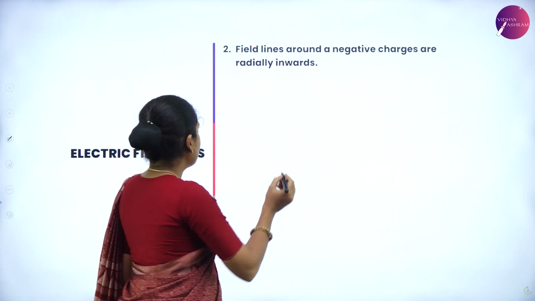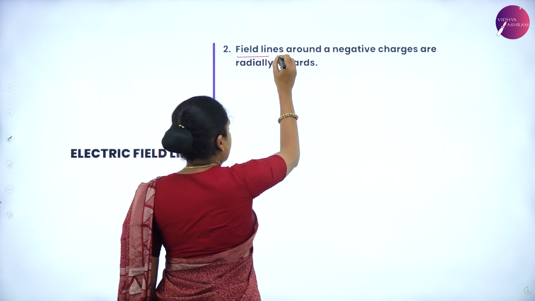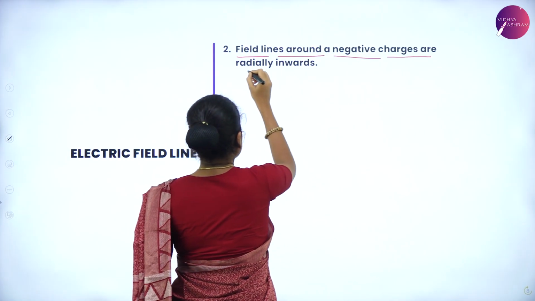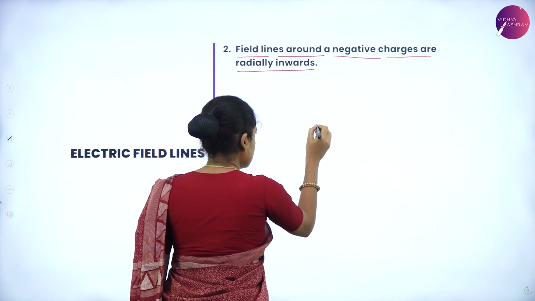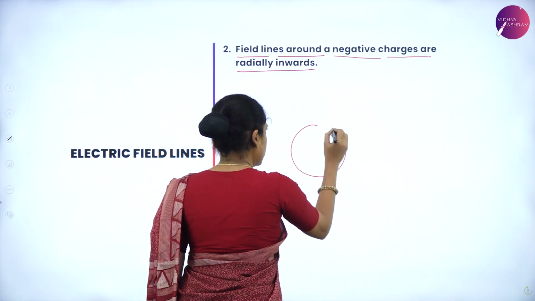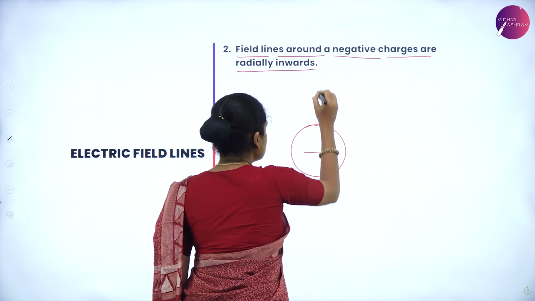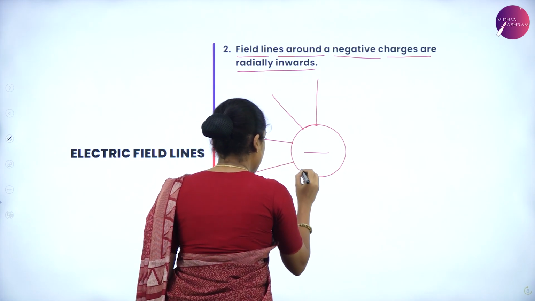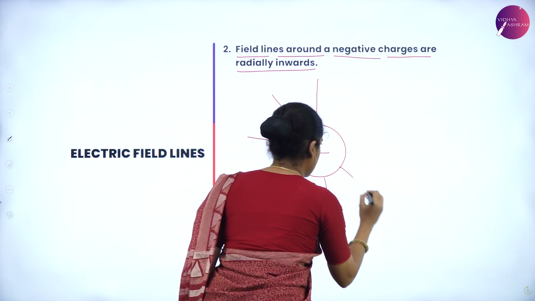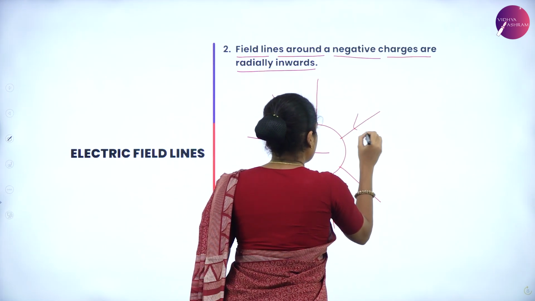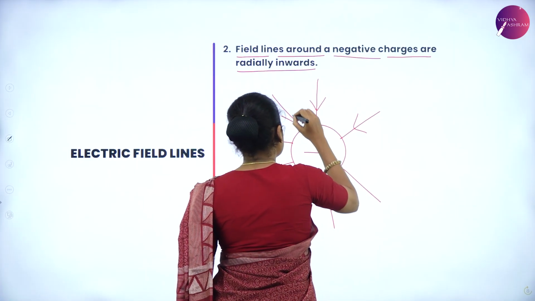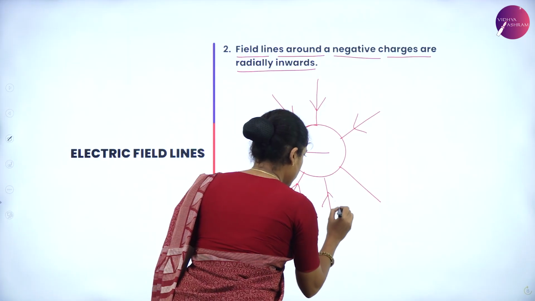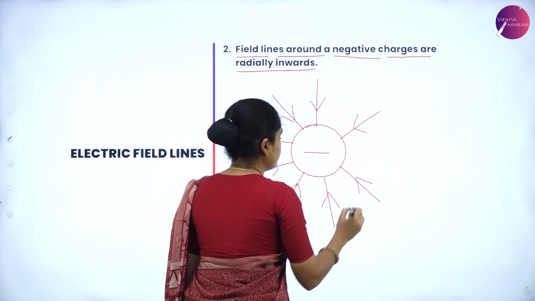Next, let us draw the electric field line pattern around a single negative charge, which are radially inward. Consider an isolated negative charge. For this, the electric field lines are radially inward. Yes, draw the arrows towards the negative charge to represent the electric field lines radially inward.